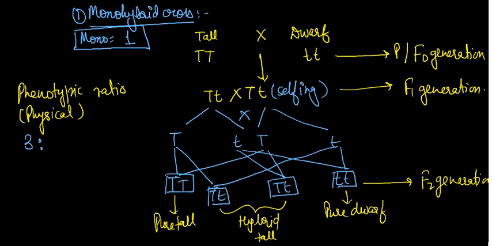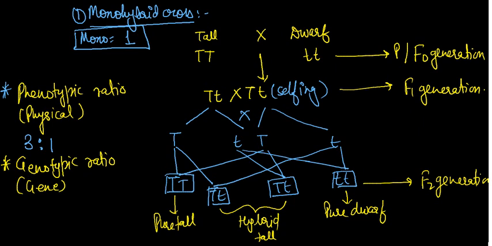But if we write the genetic ratio, that is, the genotypic ratio, genotypic means gene ratio. Capital T capital T is one genotype, capital T small t is one genotype, and small t small t is one genotype.